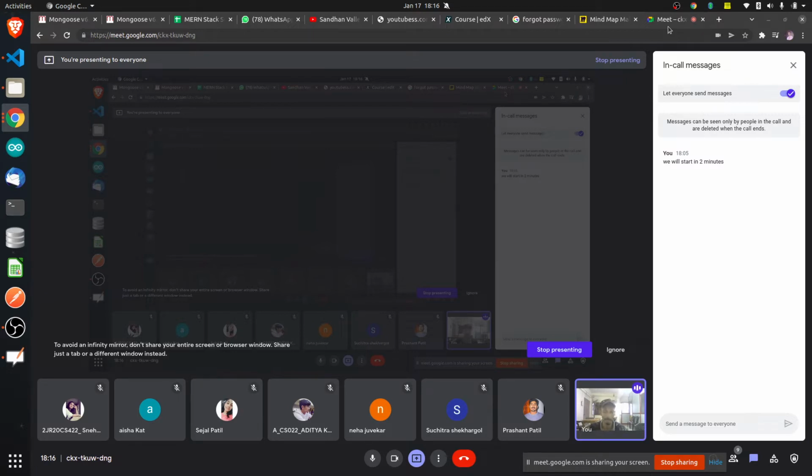Lots of data structures are available, okay? We have linked lists, we have queues, we have trees, we have graphs. These are very popular and powerful data structures that are available. We have sets, we have maps, all those hash maps are there. Lots of stuff is available which you can learn, okay?